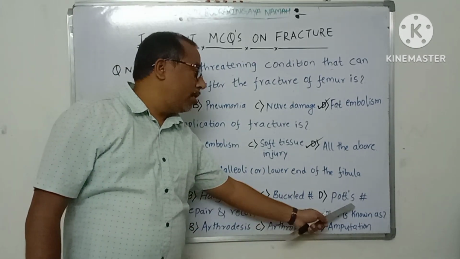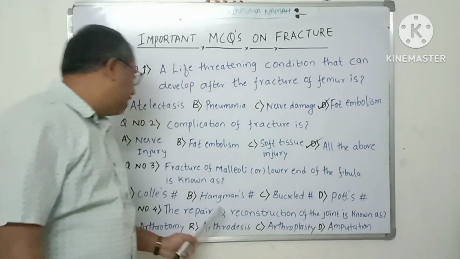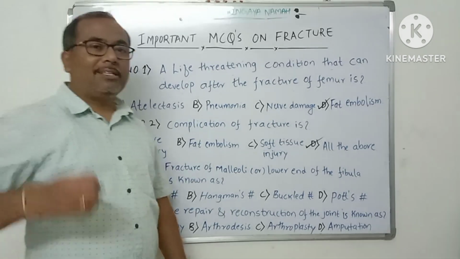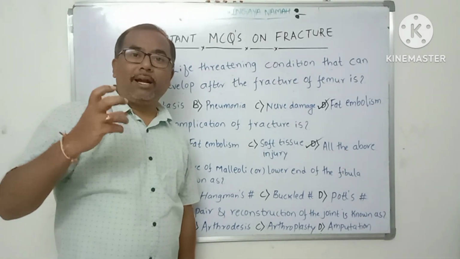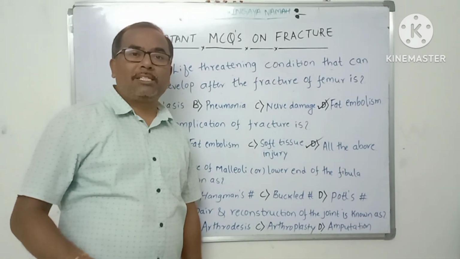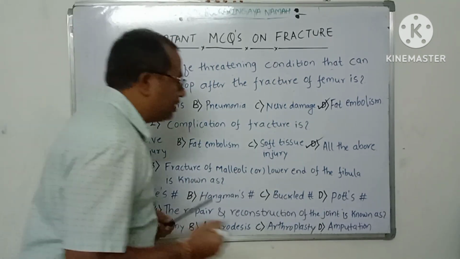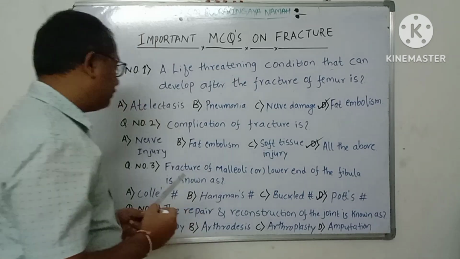Next one is Pott's fracture. Pott's fracture is a fracture of malleoli or lower end of the fibula. Whenever there is a fracture of malleoli or lower end of the fibula, in the lower extremities, that is known as Pott's fracture. So the right option for this one is Pott's fracture.